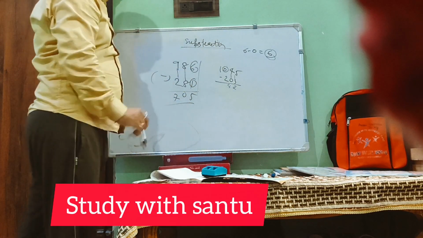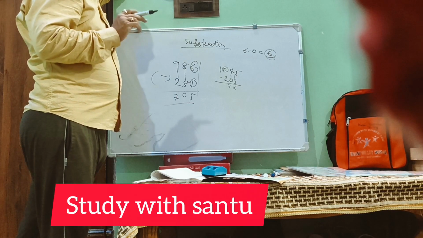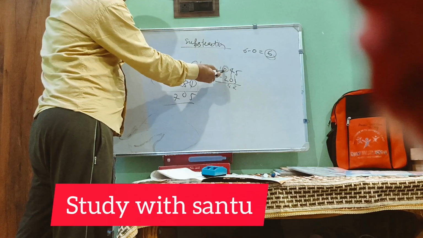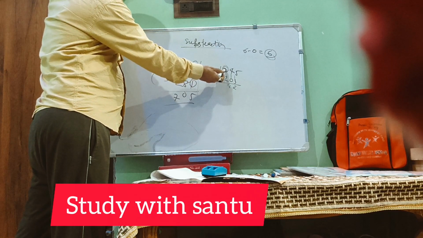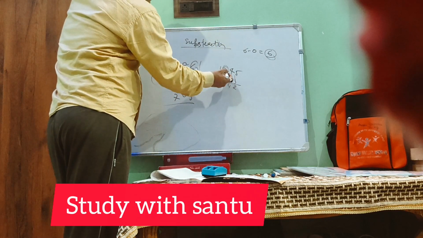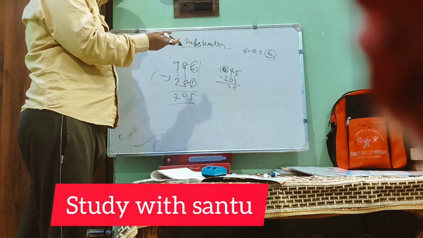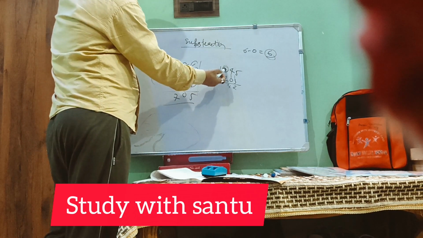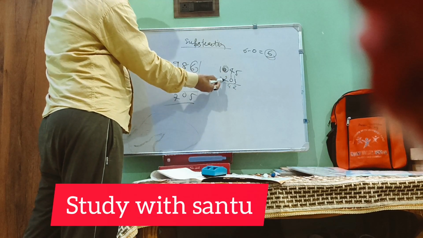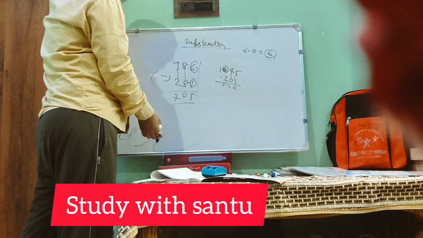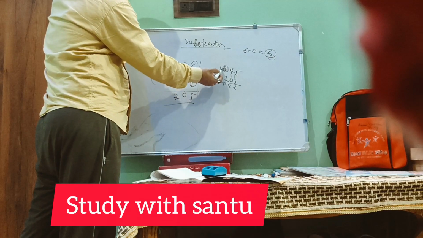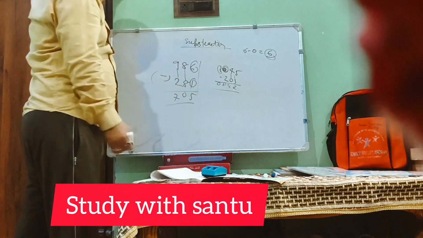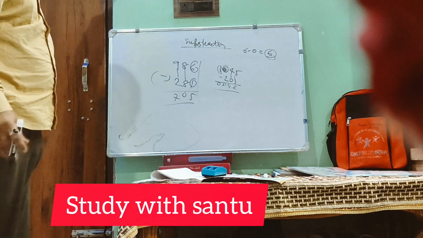Here 0 is there. What I said again: subtracting 0 from any number, you get the same number. But here you are not subtracting with 0, because there is logic. If this number is 0, it means there is not 1, there is not 0, this is 10 only. So this is 10. 10 minus 2, it will be 8. Am I right? So now this becomes 0. So now the answer is 842.